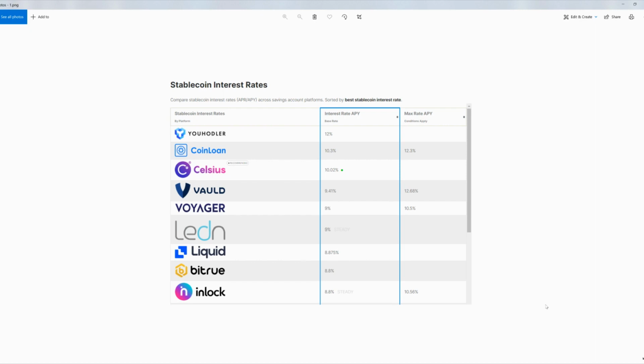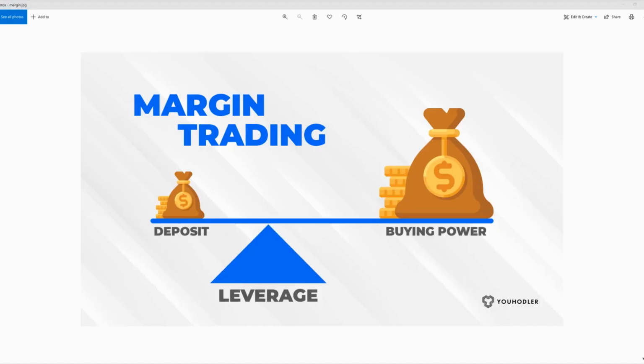How do they make money? They take your money, lend it out themselves, and keep the profit. So instead, I'm going to teach you how to do this for yourself, so you don't have to deposit your money into places like these. So first we need to know what margin trading is.